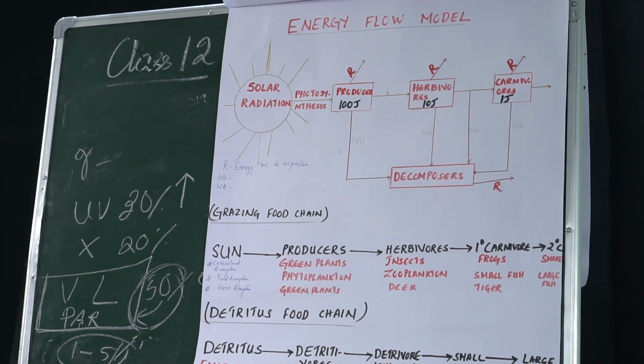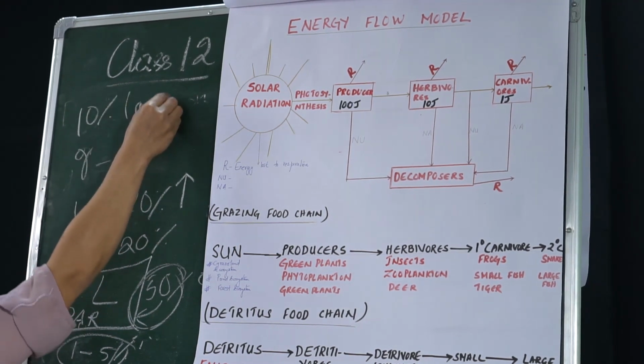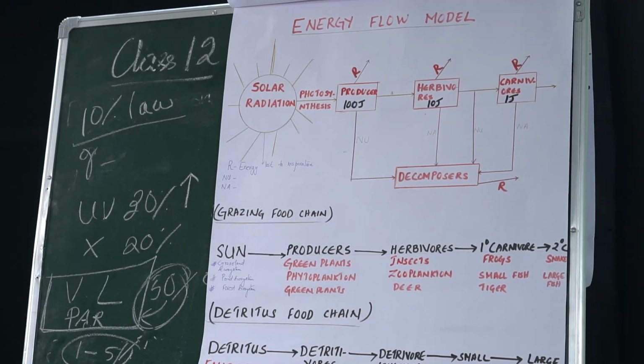So the energy goes on decreasing as we move up higher. As we go up in the trophic level, the energy available goes on decreasing. This law is known as the 10% law, and this law proves the second law of thermodynamics, which says that no energy transformation is 100% efficient.